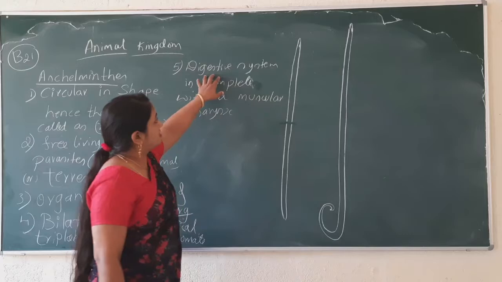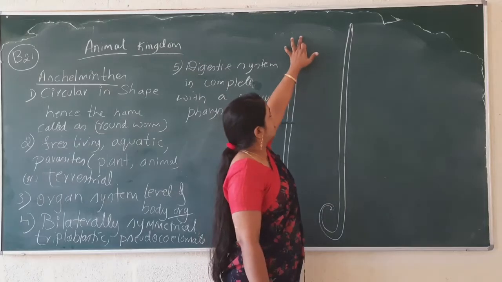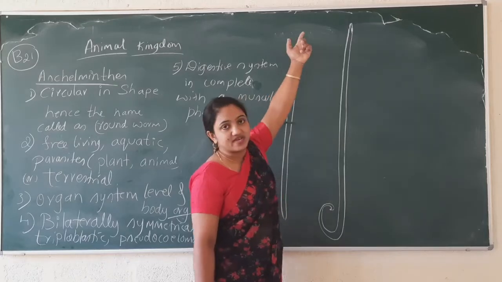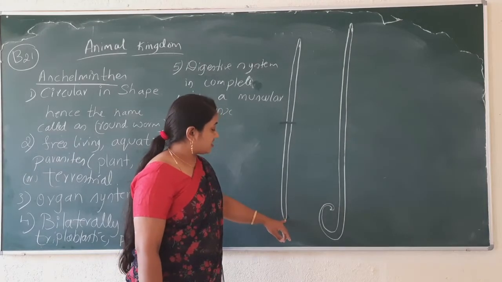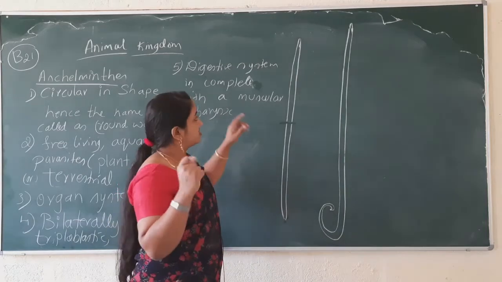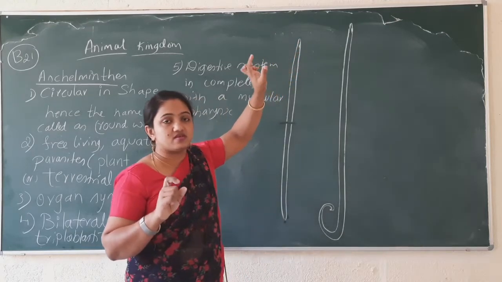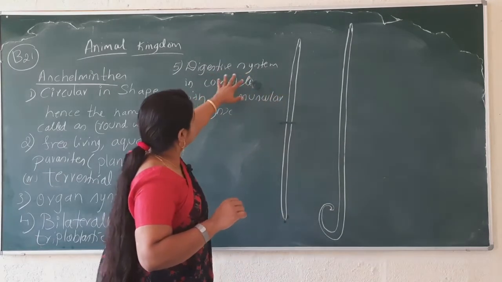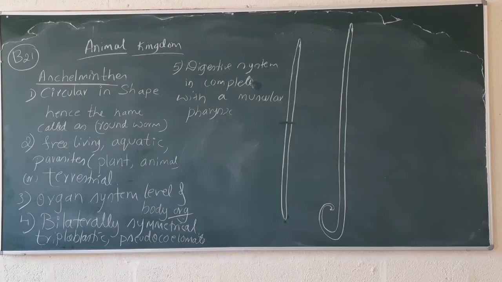Now, what does it mean? The digestive system is complete means they have two pores, two openings. At this one we can call it a mouth, and at the posterior position, one more opening will be there. That opening will be an anus. So that digestive system has a pharynx made of muscles, and having a complete system represents the organ system level of organization.